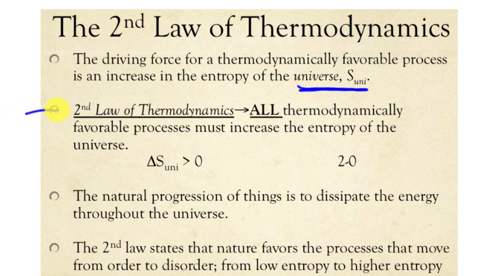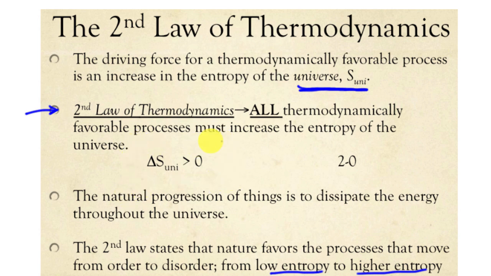What we find with the second law of thermodynamics is that all thermodynamically favorable processes have to increase the entropy of the universe. So anything that's happening on its own is always creating more disorder in the universe, or, if you think about it, spreading energy throughout the universe. This is the natural progression of things in nature, to always go from organized, ordered states to disordered states. We'll talk more about why that is when we get into class. You don't really have to get into the explanations as to why, but we'll get into that a little later. So the second law basically says that nature favors processes that move from order to disorder, from low entropy to high entropy. We're going to keep that as our driving force.